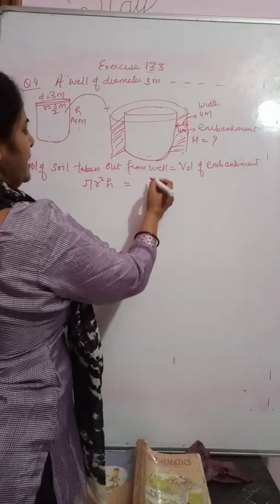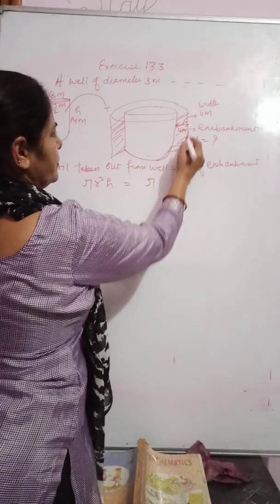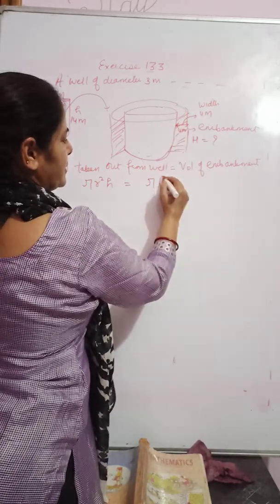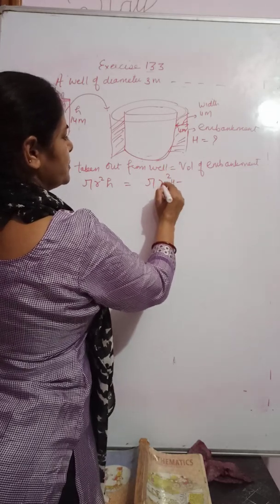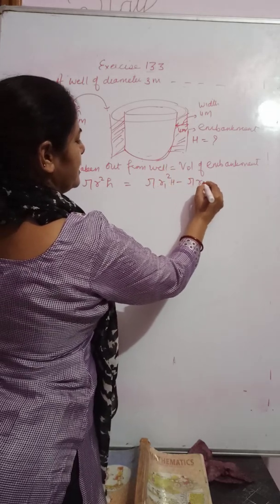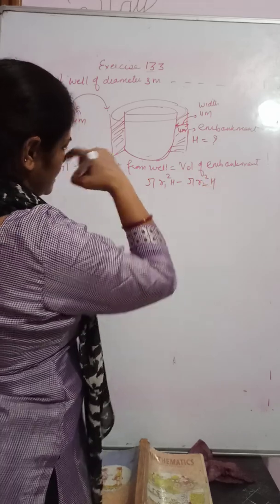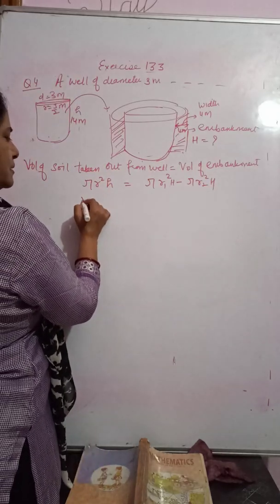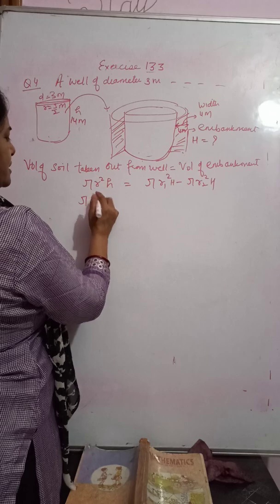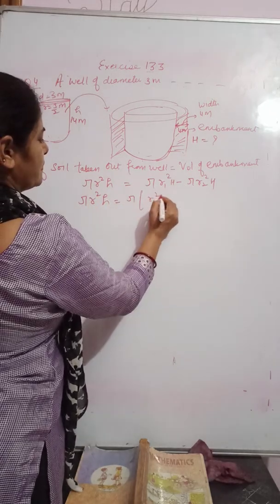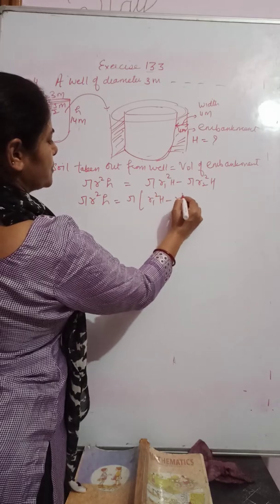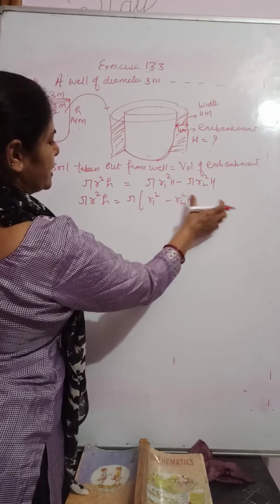It will be pi outer capital R square h, or R1 square h, anything you can use, minus pi R2 square h. You can cut pi from both sides. Pi r square h is equal to pi, you take common, R1 square h minus R2 square h. Yeah, h also you take common.